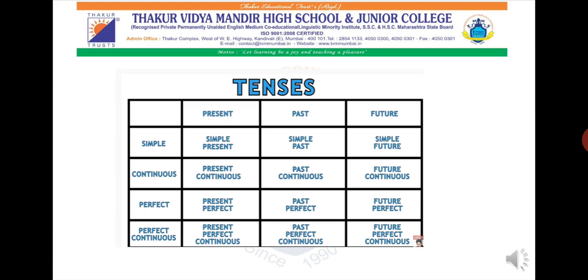This is a chart of tenses where we have three types of timings, that is present, past and future, and we have four types, or you can say four aspects, of these tenses. We have simple, continuous, perfect and perfect continuous. Previously we had studied present tense. Now we will move ahead. When we club past and simple together, it becomes simple past. When we club continuous and past together, it becomes past continuous. When we club past and perfect together, we get past perfect. And when we club past and perfect continuous, we get past perfect continuous.